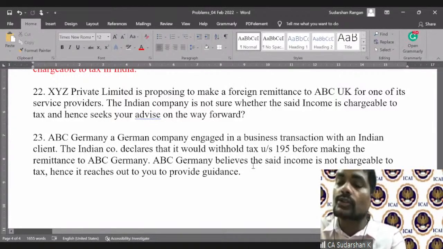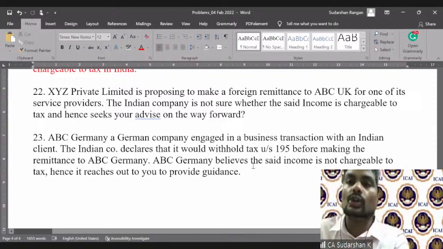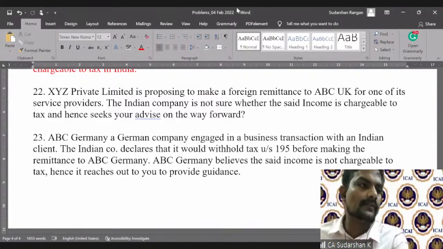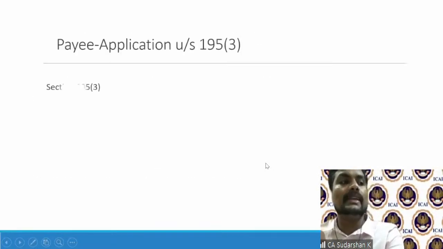Now, why this is also very important is because, generally speaking, any resident taxpayer would think, why should we take the trouble? Let's withhold taxes. I have to pay you 100. I will pay 10 to the government, give 90 to you. It is then up to you and the Indian government to do whatever you want. So this situation goes to the extreme, where you keep withholding taxes when it may not even be taxable in India. So therefore, the tax legislation gives you a benefit here. This is for the payee.